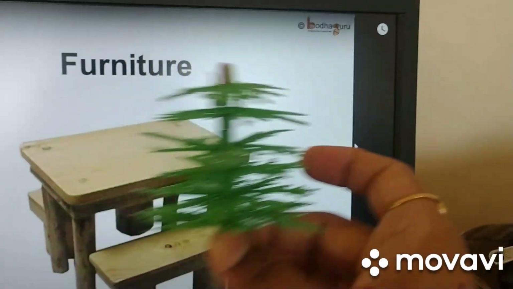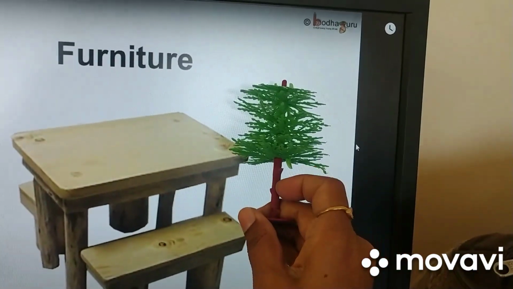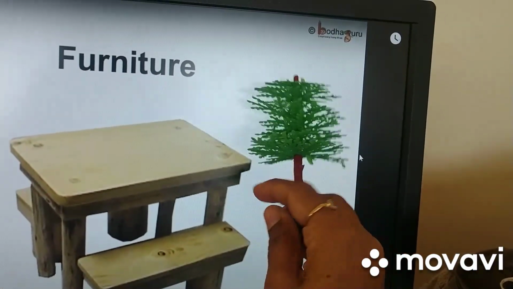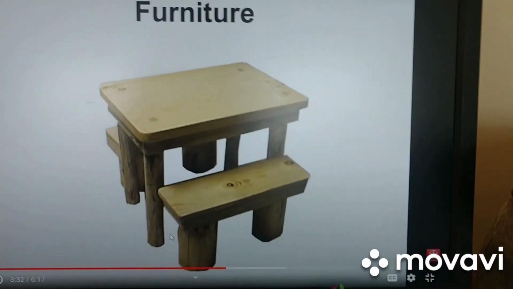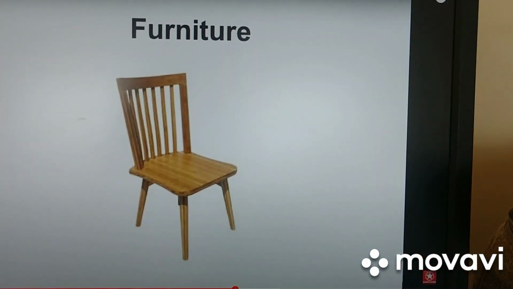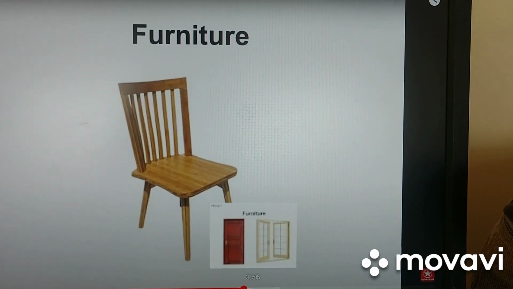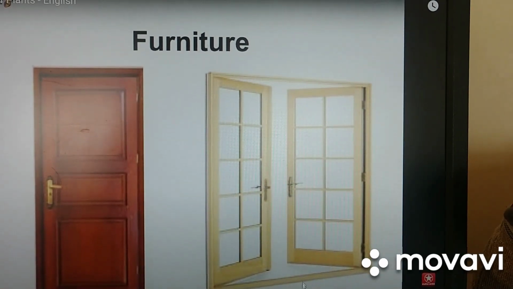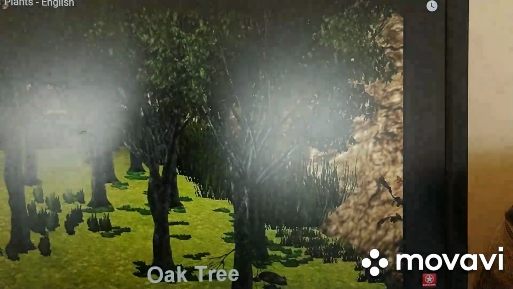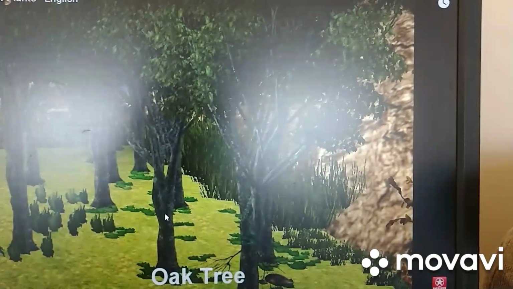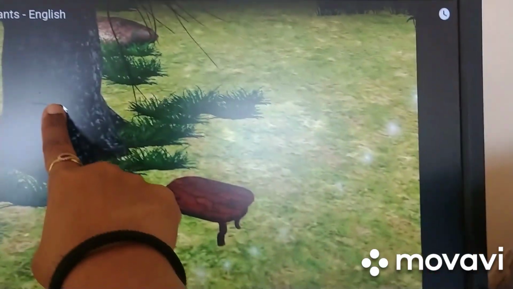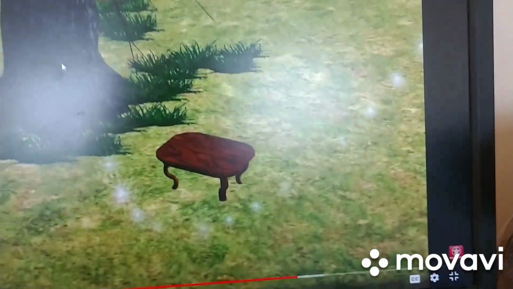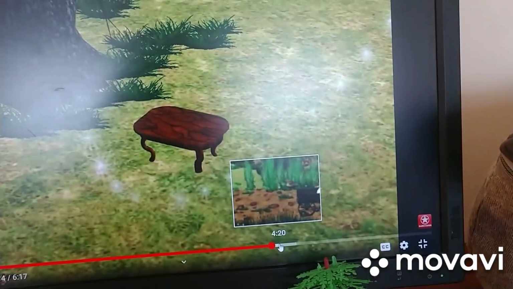Yes. Can you see this one? This part of the plant, they use it and make this. Correct? They use this one to make the furnitures, lakdi. Correct? See, chairs are made with plants. Doors, windows. From where do we make it? See, we use such kind of thick trees, oak trees and all. So with taking this part of wood, we make tables, stools, all those kind of things.